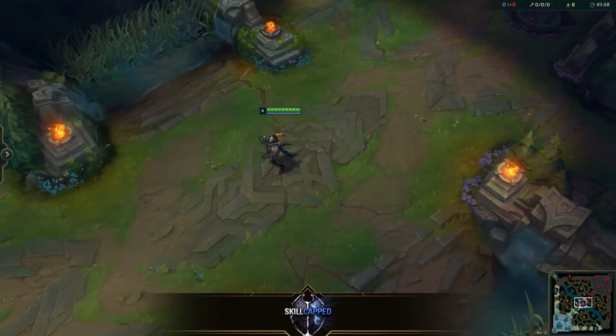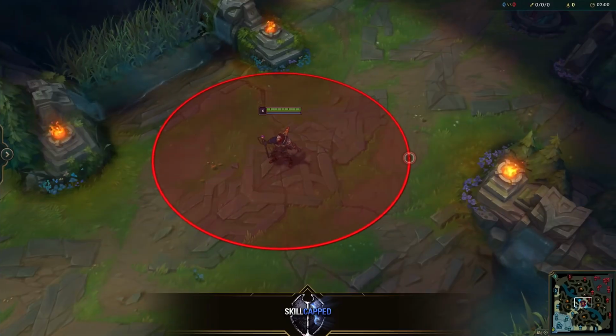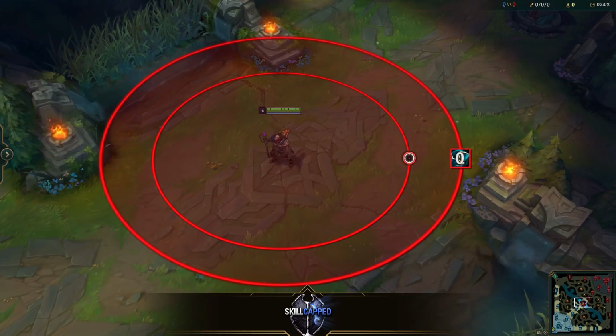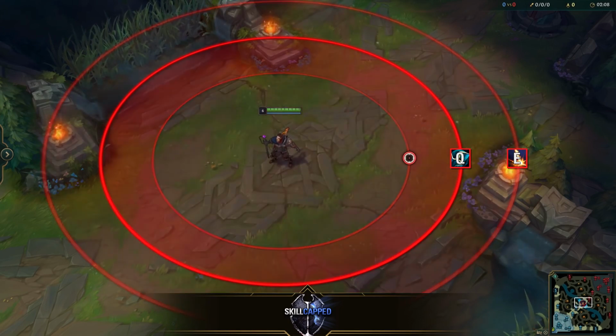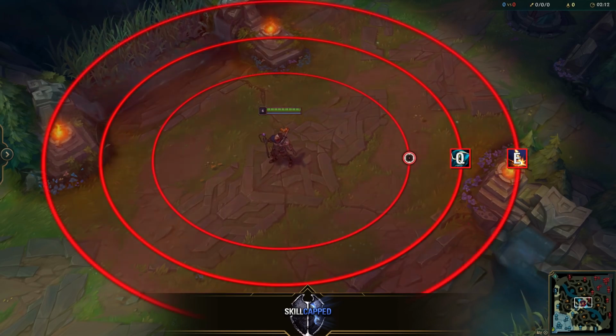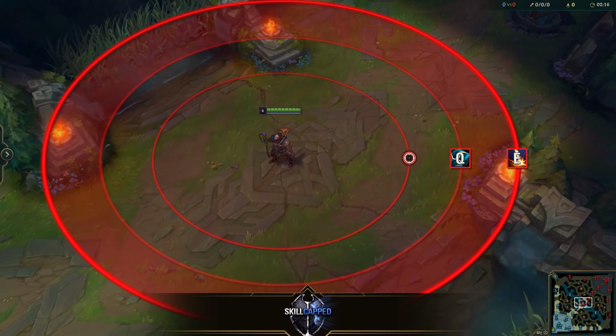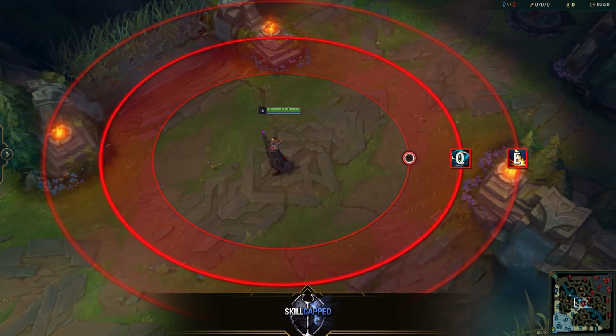Let's use Victor as an example. Victor's auto attack range is 525, his Q has a range of 600, and his E has a range of 1025. Now, Victor's Q can be the most threatening zone to enter, since it both shields him and empowers his next auto attack. However, unlike in the case of Ryze, Victor's long-range ability, his E, can actually do a fair bit of damage and go through minions. This makes both his E range and his Q range a threat.